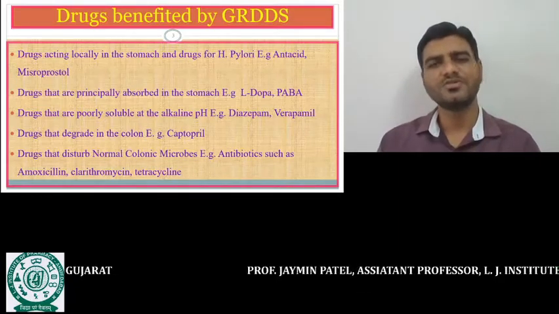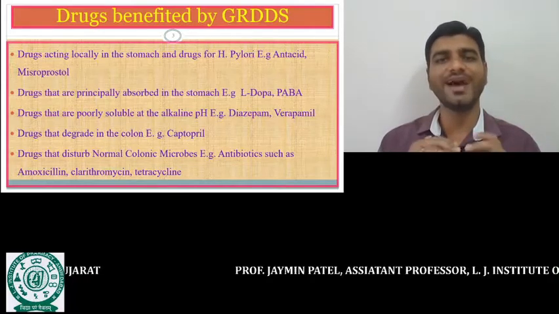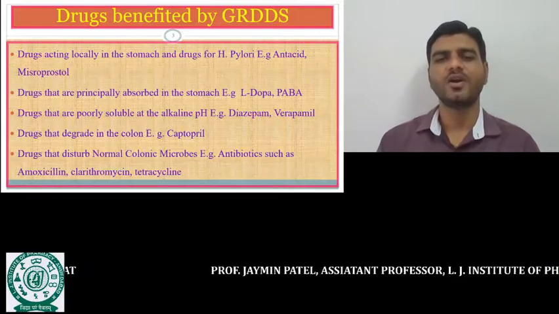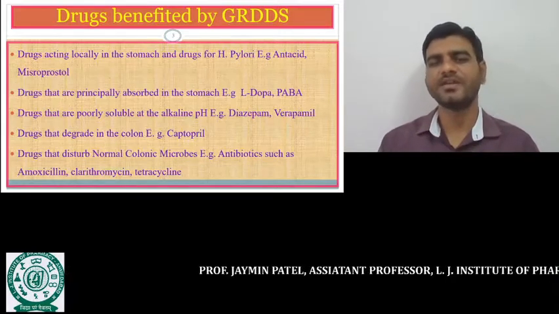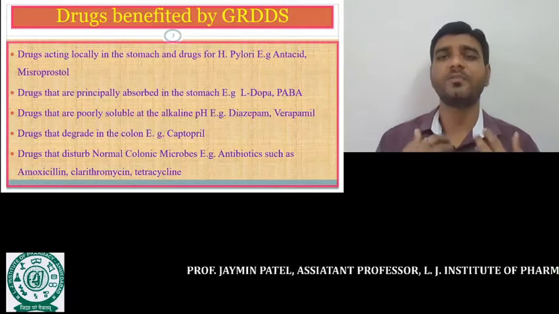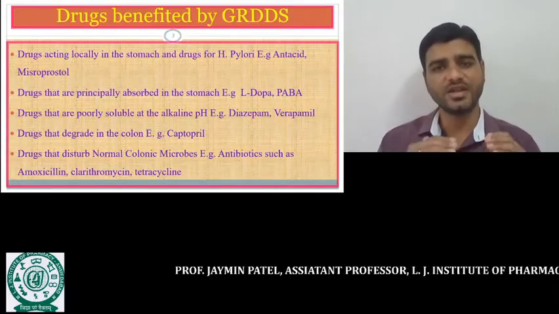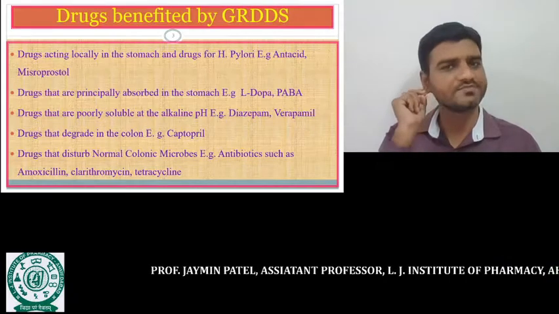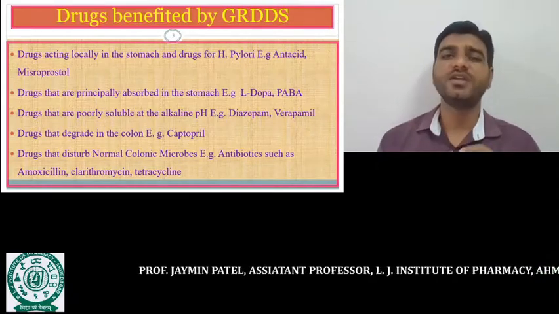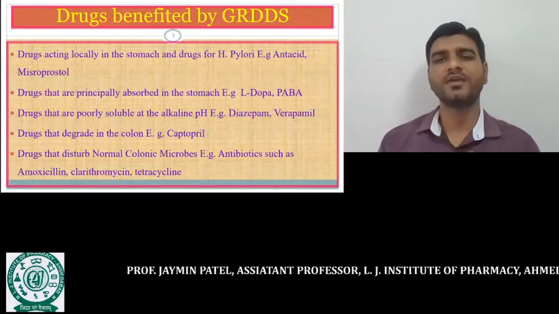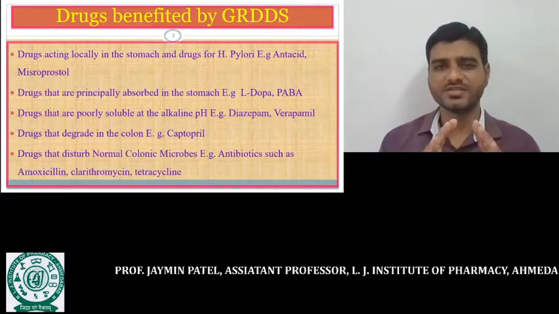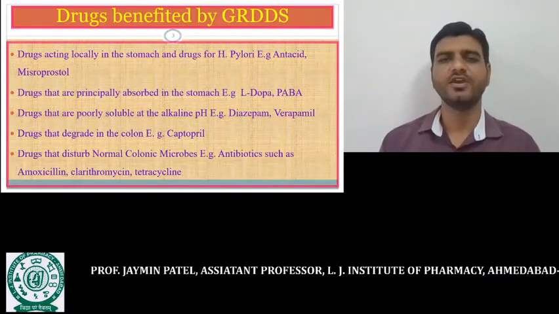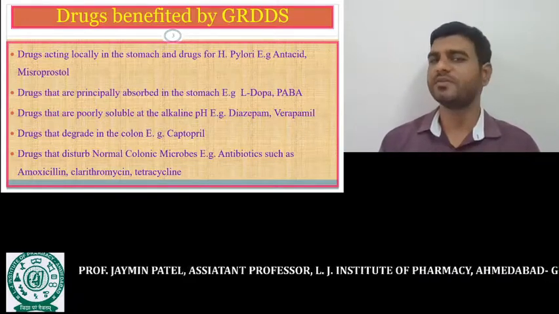Third, suppose a drug is poorly soluble in alkaline pH. For example, diazepam and verapamil. This type of drug should be retained in the upper part of the GI tract. Why? Because if the drug enters the lower part of the GI tract, the pH becomes more and more alkaline. If the drug remains in the stomach for a long period of time, the drug solubility is sufficient and ultimately the desired bioavailability can be achieved.